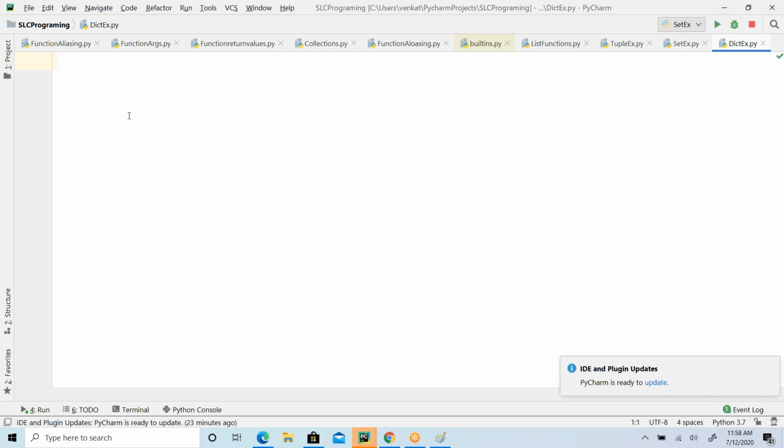Basically, if you want to track what is the value of what, we track that as a map. Here in Python we call it a dictionary, which is key-value based.